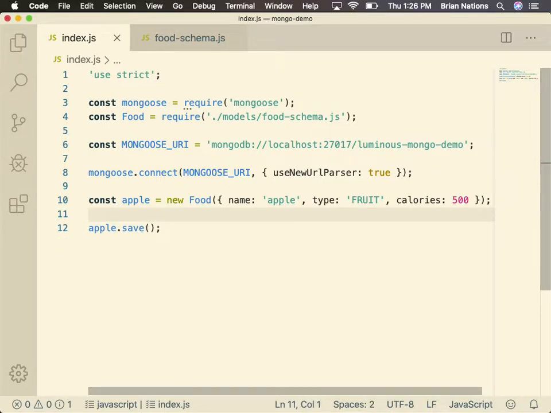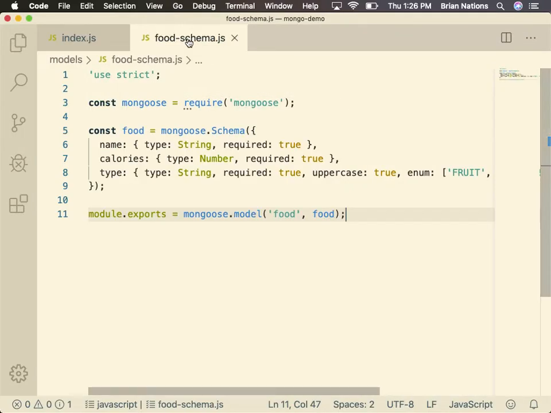So what we're going to do is go into our food schema and quickly recap what we have here. We have this schema, or blueprint, for how a piece of food should exist. Inside my models directory, I've got a foodSchema.js file, and I'm about to make a food model file. The schema is the blueprint for how your data should be saved to the database. The model is the outline of what you should be able to do with said item. That's why we have those CRUD operations as part of it.